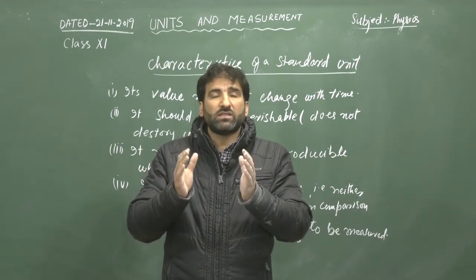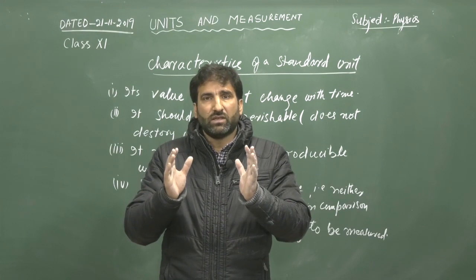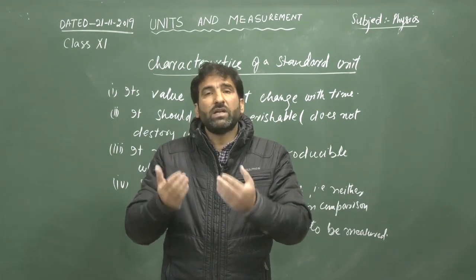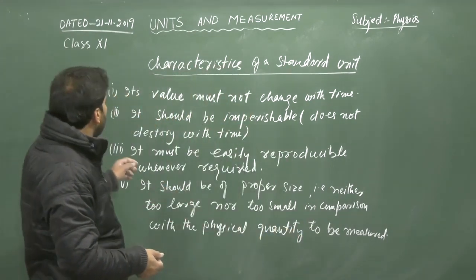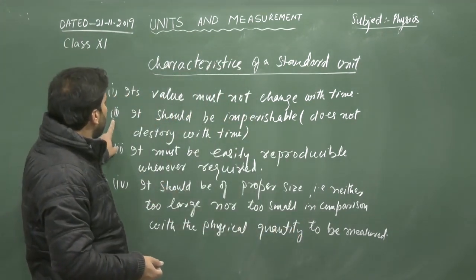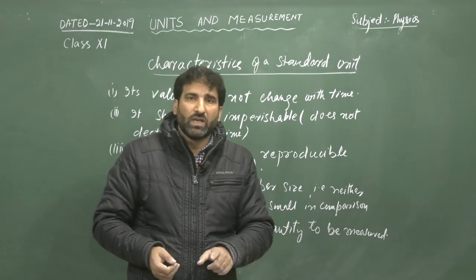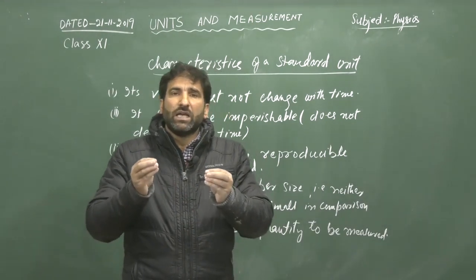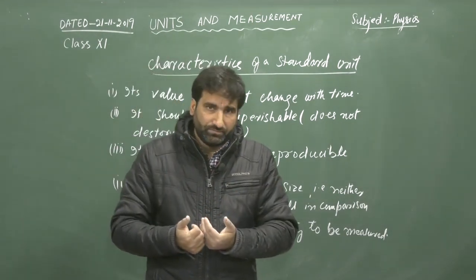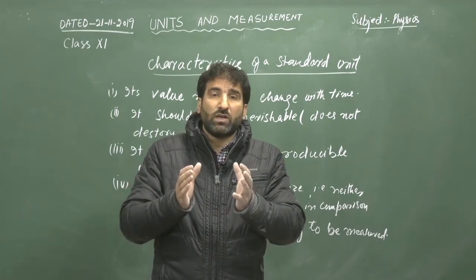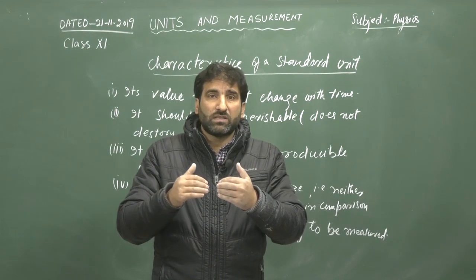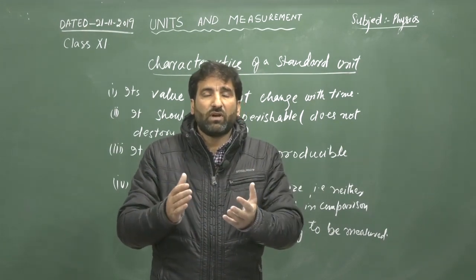It should be independent of all physical and chemical conditions. Second, it should be imperishable. Imperishable means it should not be destroyed with time. It should remain the same for every time.